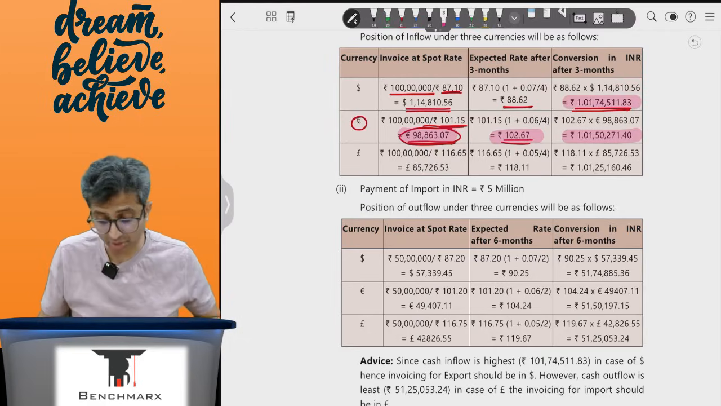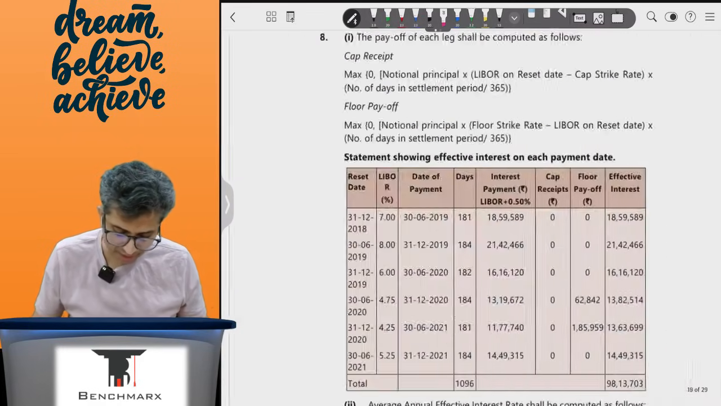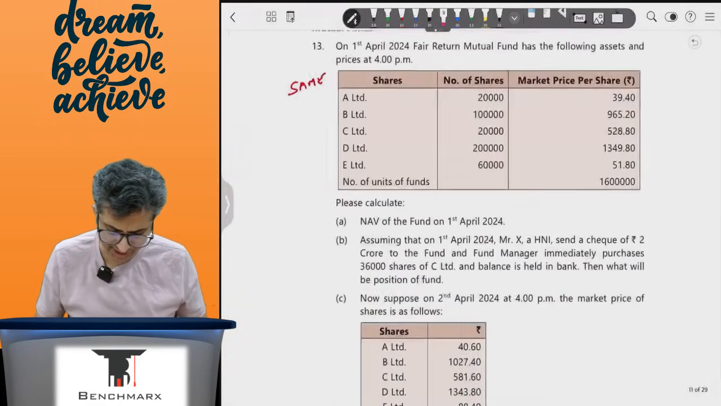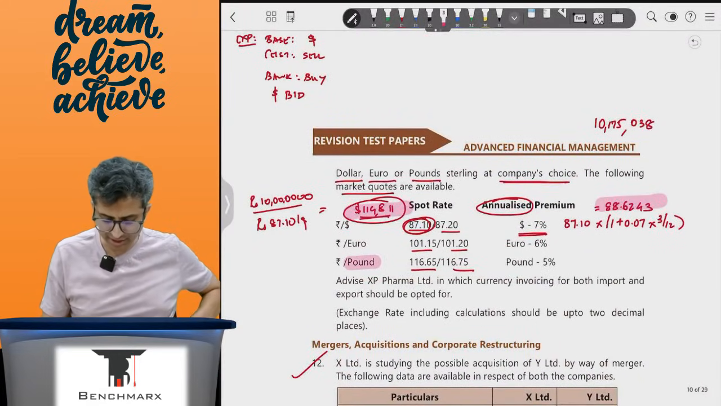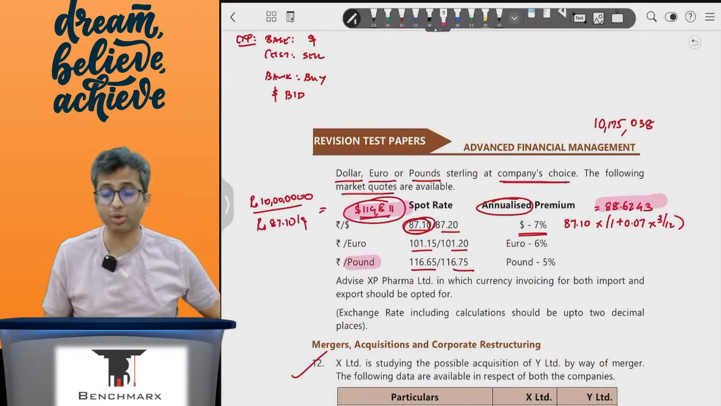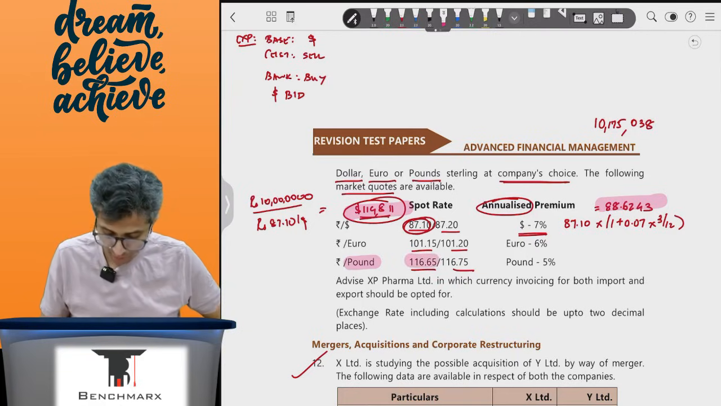This will give me 101.74. So the dollar is better. And if I go into pounds, the last thing, it is the exact same working. If I go into pounds, I would say, well, the base currency is a pound. I want to sell the pounds because I'm an exporter. I will receive it. So the banker will buy it at 116.65.